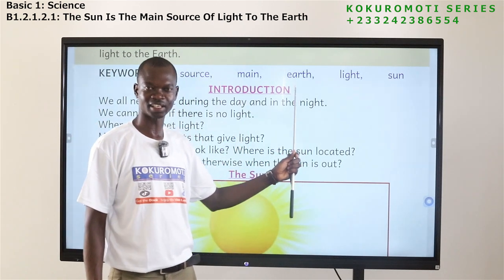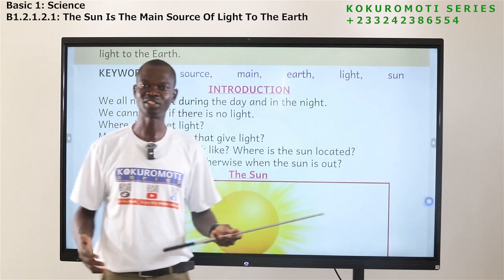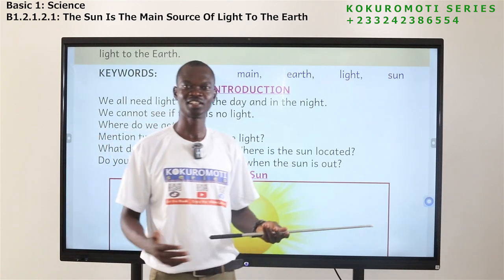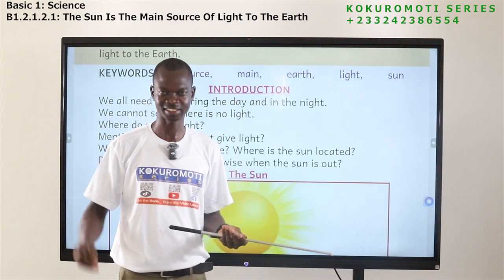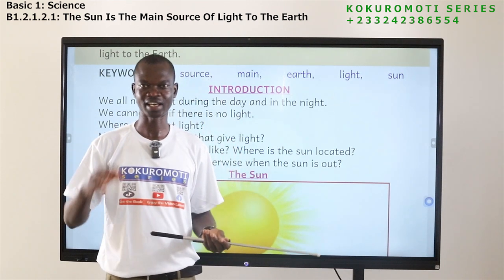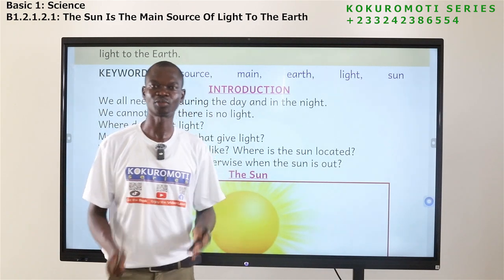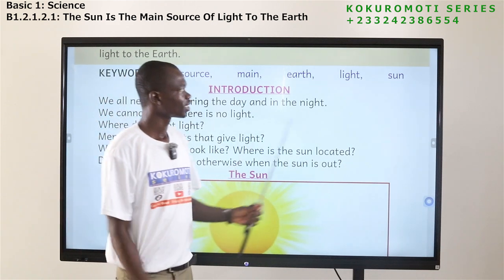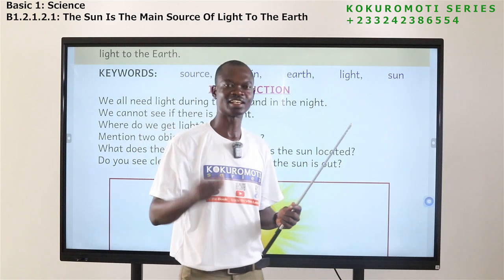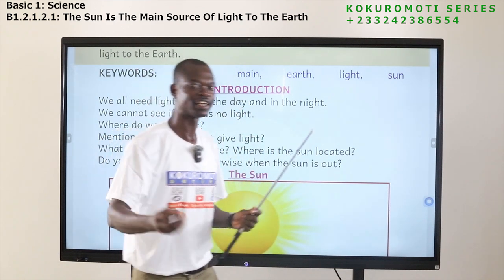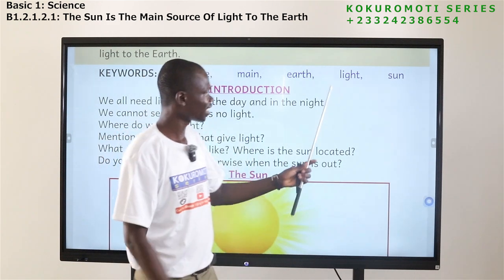Earth. Earth is also a planet, a place where human beings live, animals live. We are living on a planet called Earth. It is the only planet that supports life. The next one is light. Light is what helps us to see. If there is no light, you cannot see. So light, we will talk about it.